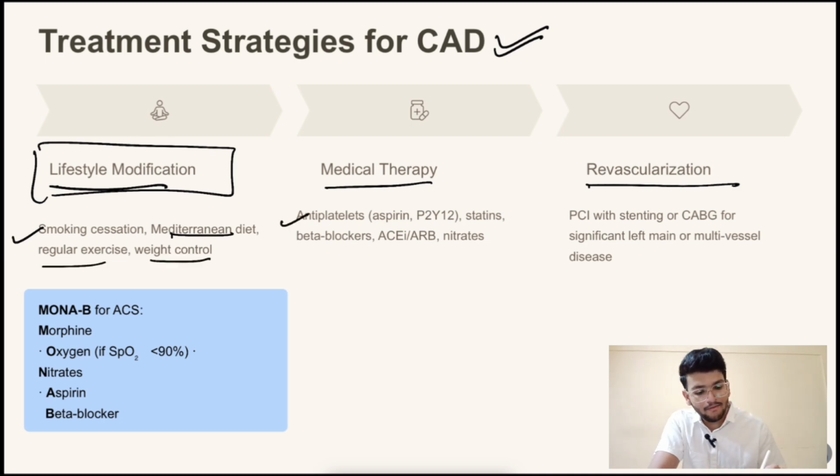In medical therapy, we advise the patient for the antiplatelets like aspirin, clopidogrel, beta blockers, statins like atorvastatin, ACE inhibitors like enalapril, ARBs like losartan, and nitrates. Revascularization where PCI with stenting or CABG for significant left main or multivessel disease.